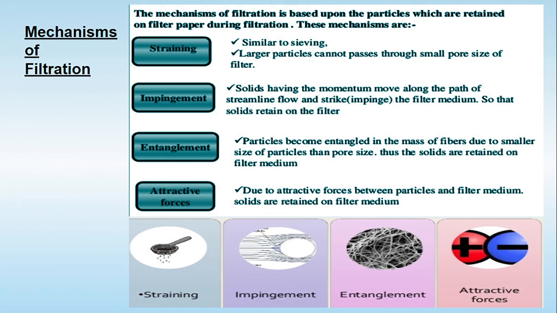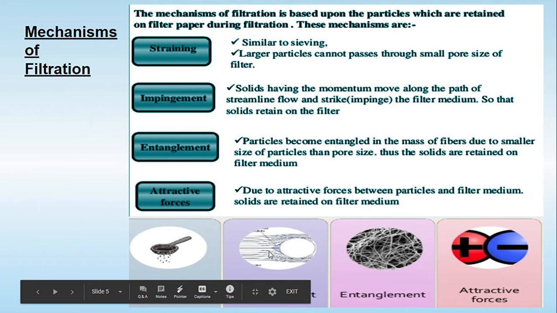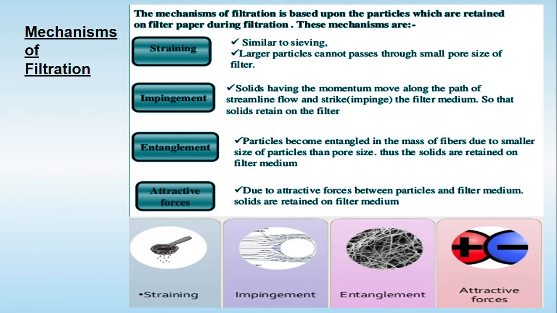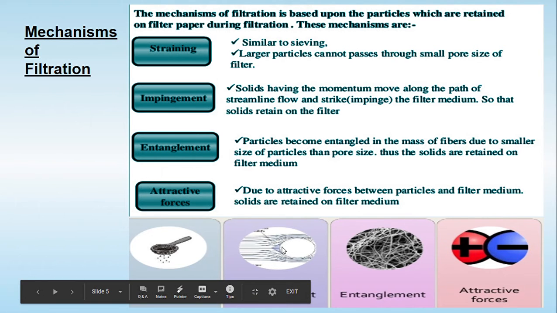Another mechanism is called impingement, in which the solids have momentum, meaning the solids are moving along the path of streamline flow. Streamline flow means it is going at uniform speed in a uniform direction, and suddenly it strikes the filter medium. When it strikes the filter medium, the solids are retained there. Here the filter medium is shown like a triangle, and the particles are retained over here.